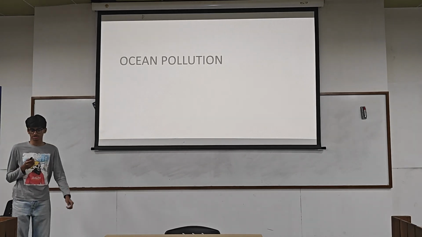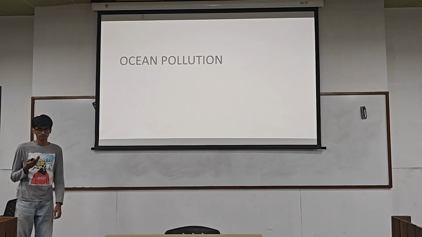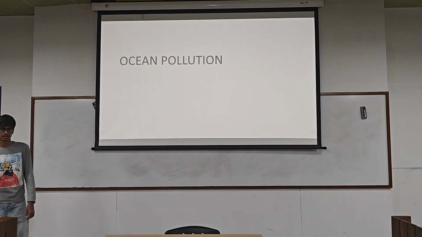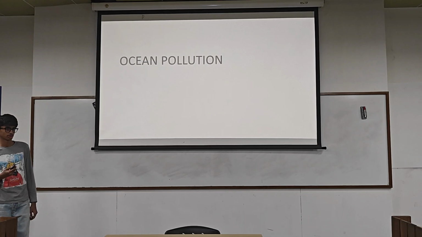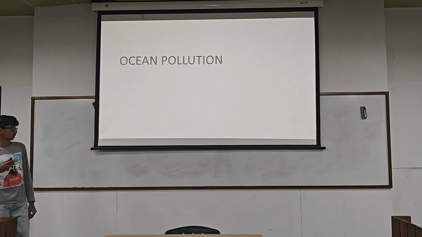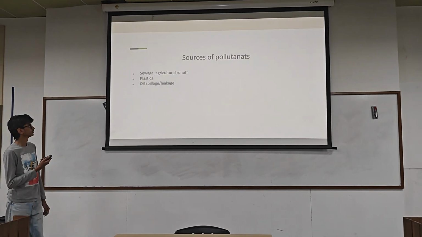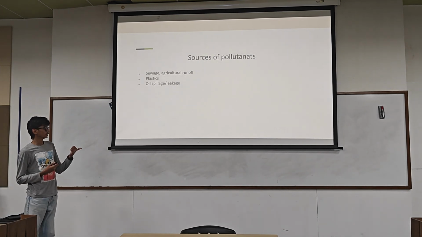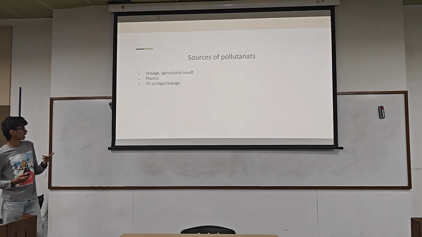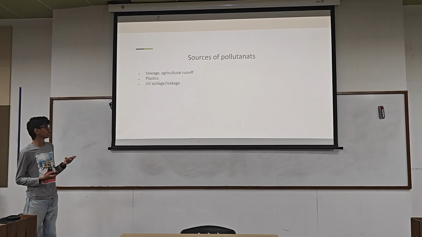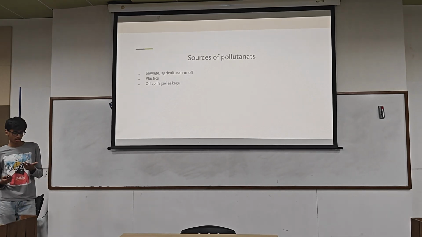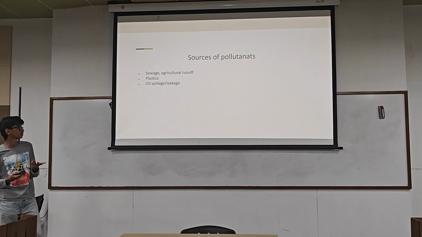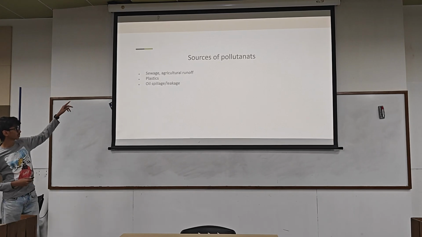So good evening, I am Palak and my topic is ocean pollution. We have studied the effects of pollution on land, agriculture and humans, but now we'll look at its effects on marine biodiversity. So firstly, what are the sources of pollutants in the ocean? First is sewage and agricultural runoff. Secondly, plastics and oil spillage. There is industrial waste coming into oceans, and heavy metals coming into oceans. But I'll mostly focus on the first two.